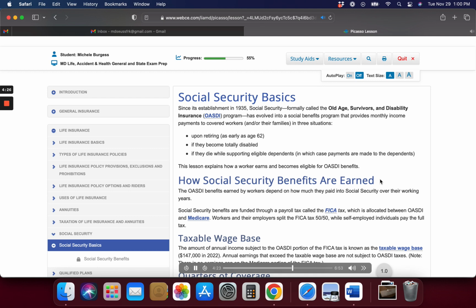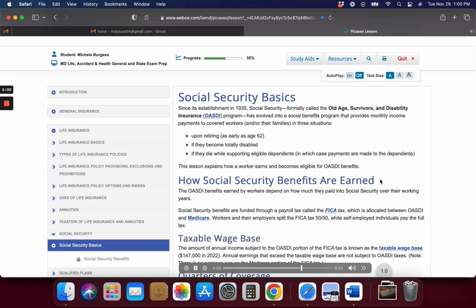Determining benefit amounts. Social Security is a pay-as-you-go program, which means a worker's FICA contributions are paying for the benefits of current OASDI beneficiaries. Still, a worker's FICA tax contributions directly determine his or her future benefit amounts. The exact amount of an individual's Social Security OASDI benefit is determined through a calculation that begins by determining the worker's average indexed monthly earnings, AIME. This is the average of a worker's lifetime earnings on which FICA taxes were imposed.